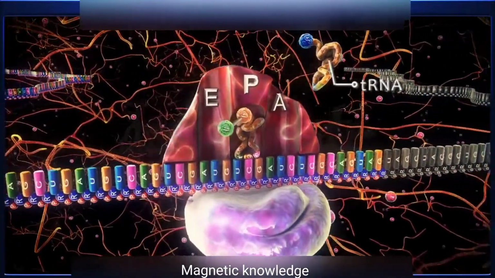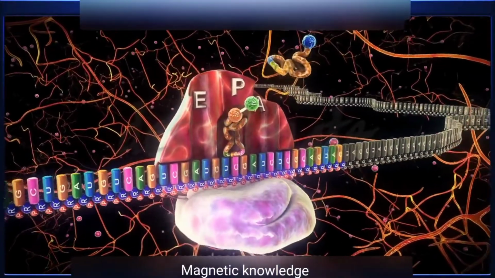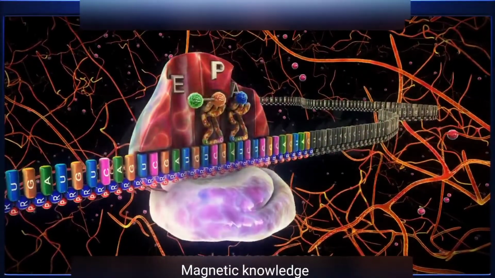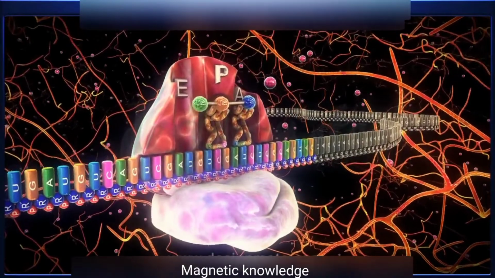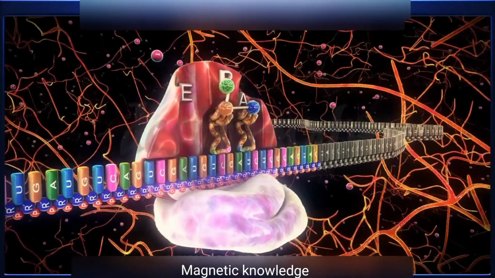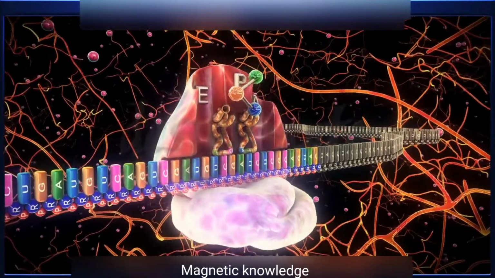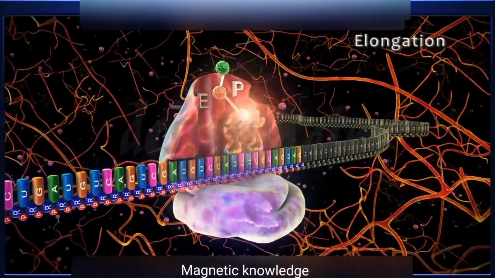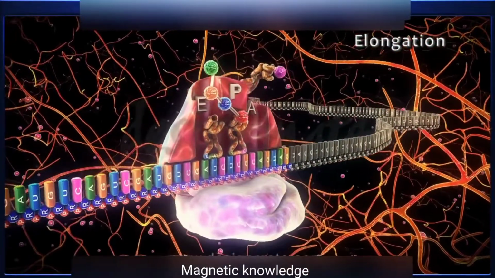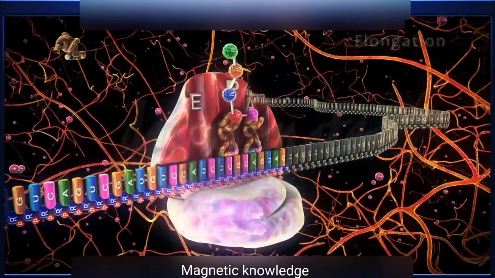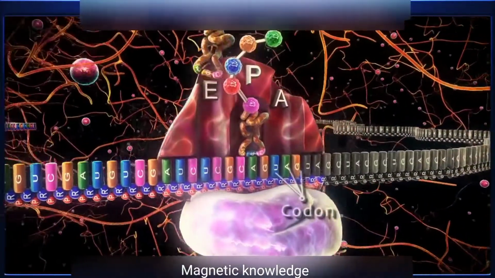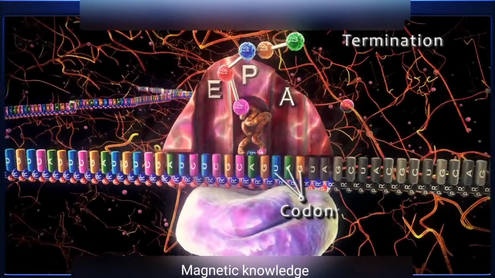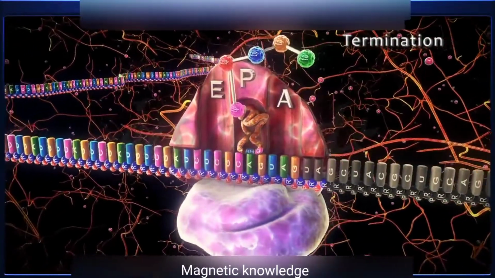Meanwhile, another tRNA-carrying amino acid molecule attaches to the A site. This is followed by the binding of the amino acid molecules. Repetition of this process leads to the formation of an amino acid chain. This event is called elongation. Finally, when the UAG codon or the stop codon reaches the A site, elongation is terminated. Termination is the last stage of protein synthesis.